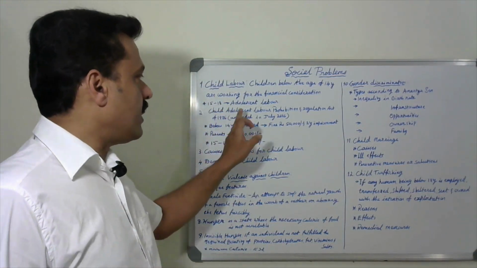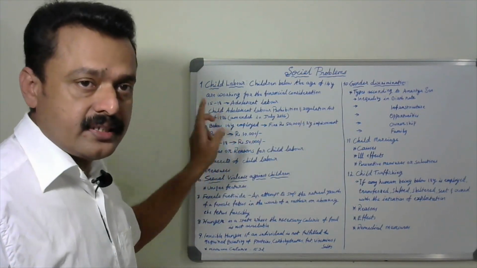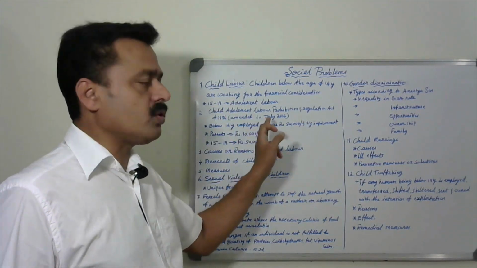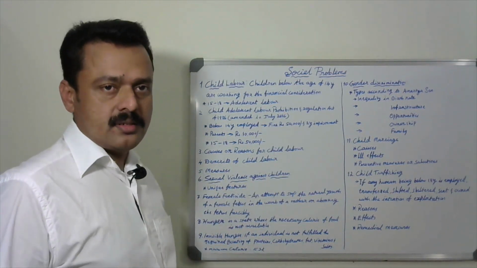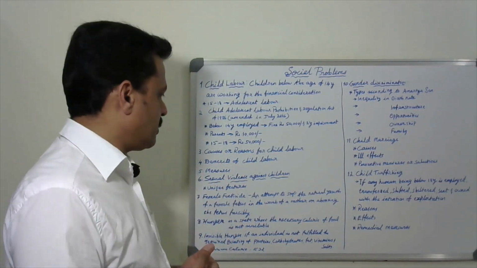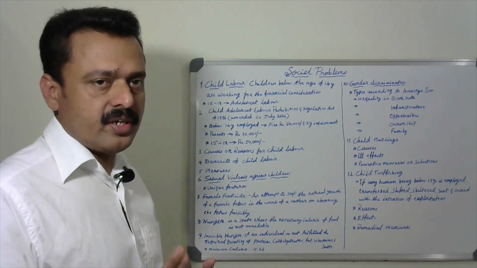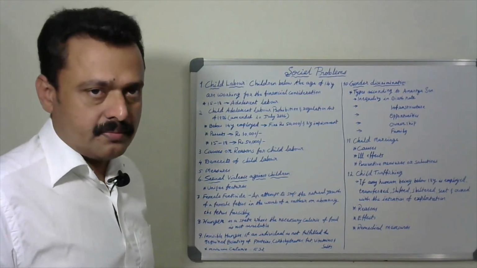And the Child Adolescent Labor Prohibition and Regulation Act of 1986, which was amended in July 2016. According to that, those who employ children below 14 years or between 15 to 18 years will get some punishment. What is the punishment?